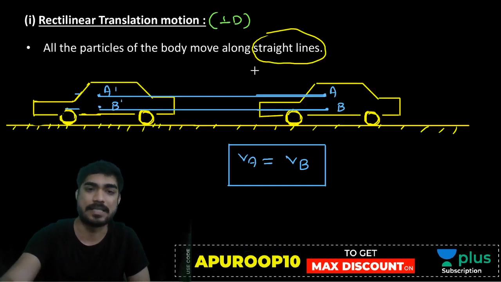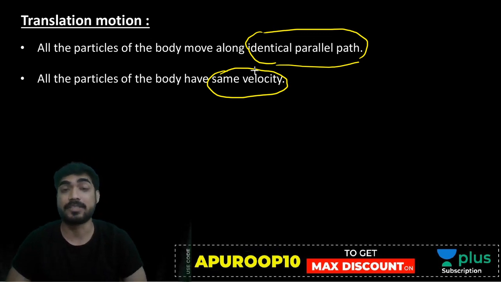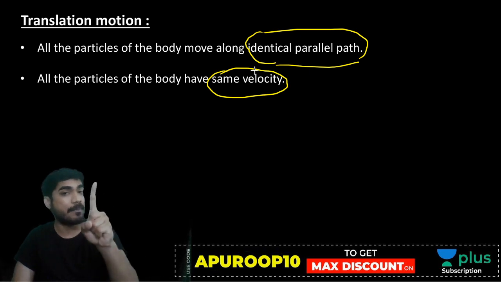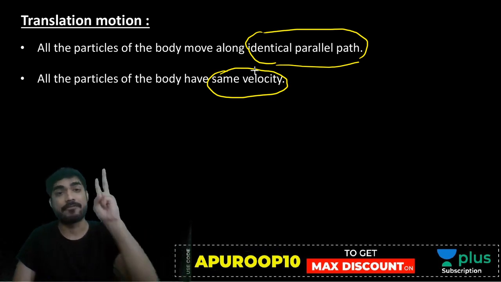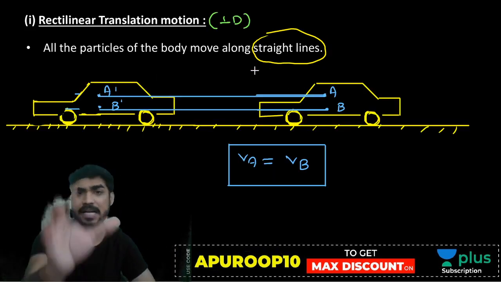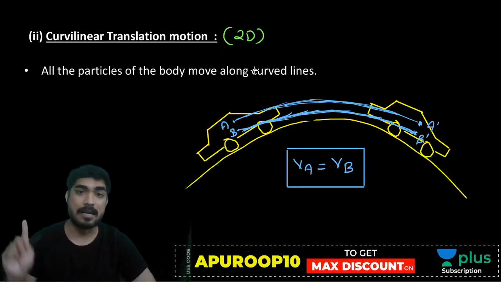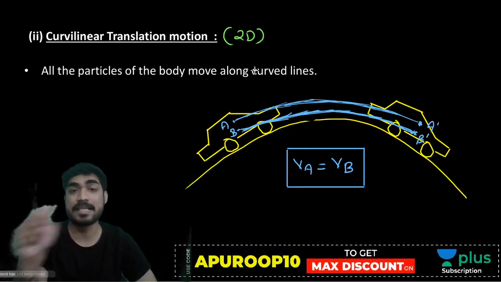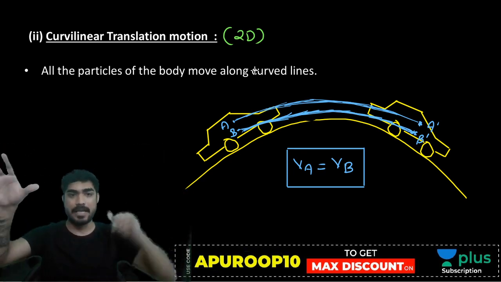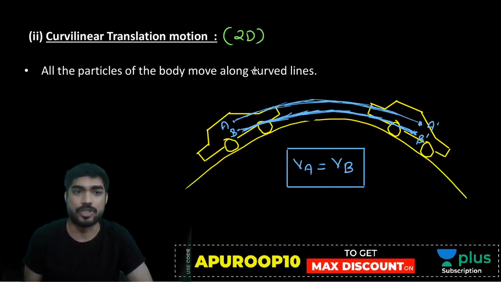Everyone understood translation. So what is the characteristic of translation? Can you repeat? Identical parallel path. All particles have identical parallel paths and equal velocity. Here the path is straight, here the path is curved. So translation is clear to everyone. Rectilinear, curvilinear. I have given the example also. Okay?